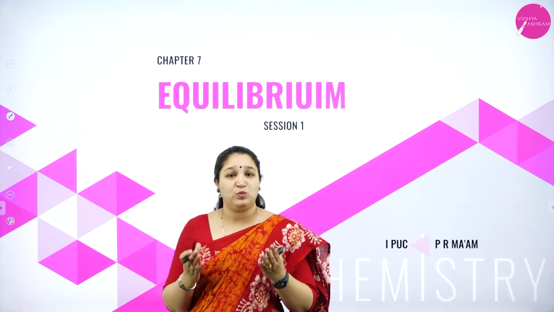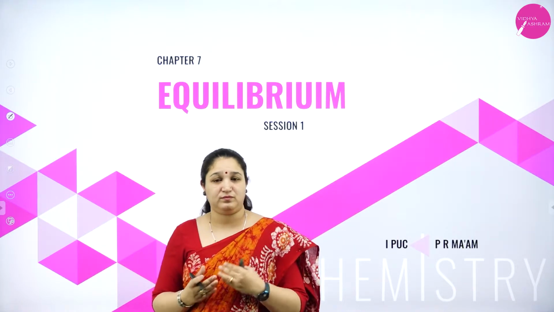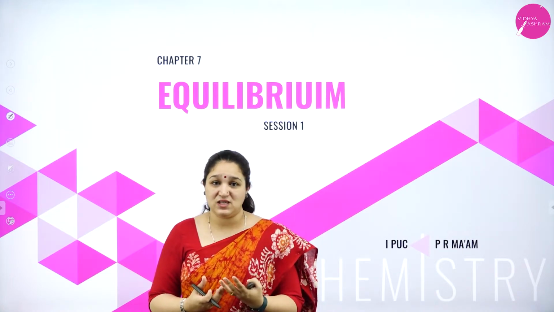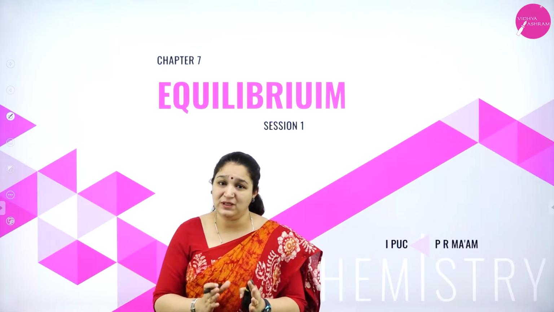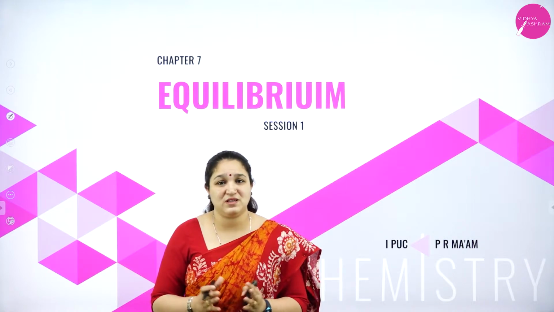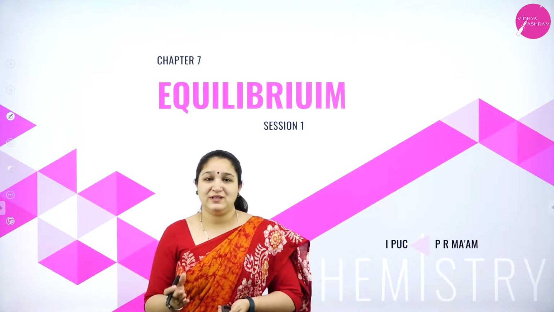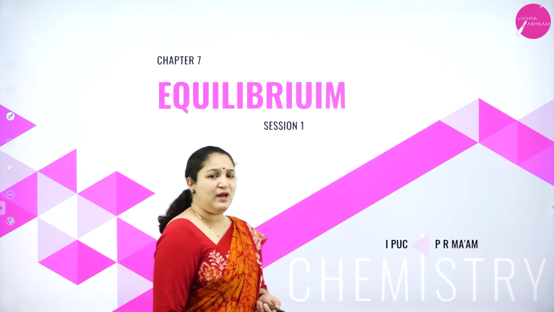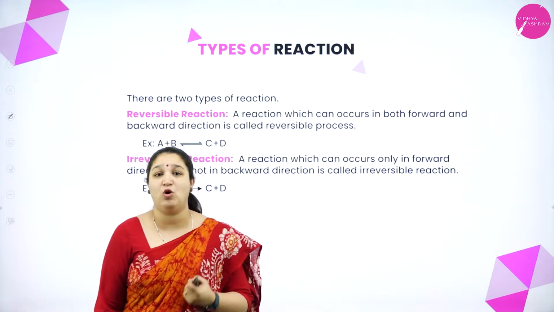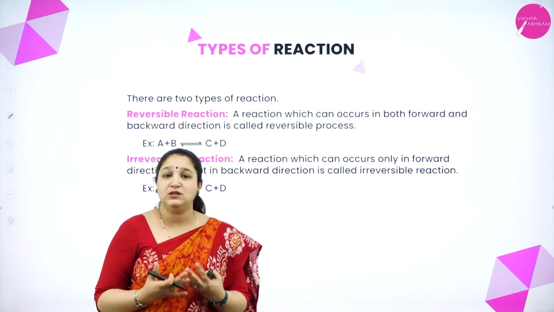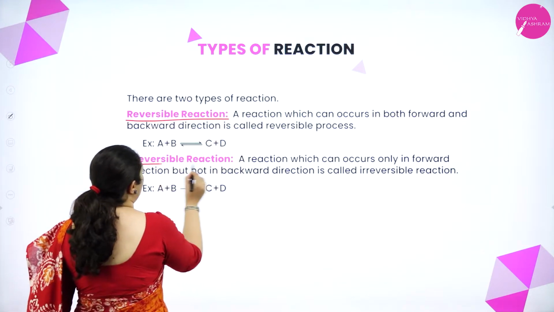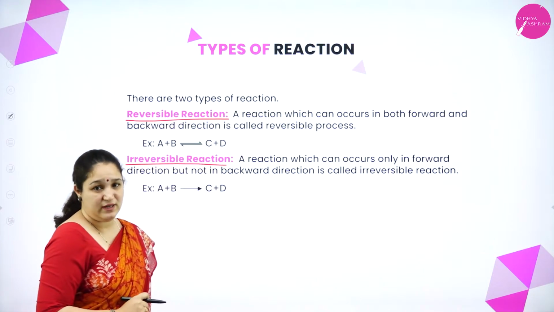So a system in which there are two opposing forces or two opposing tendencies which is happening simultaneously to the same extent, then we call that system is in equilibrium. So we'll go into the details of equilibrium. Before I start into the details, we have to know there are two types of reaction. So which are the types of reaction? One is reversible reaction, the other is irreversible reaction.